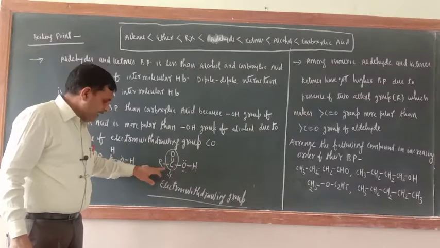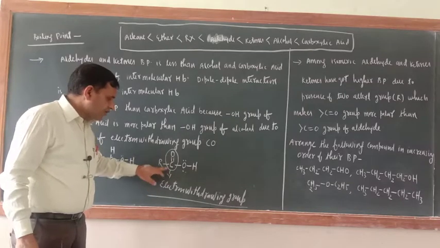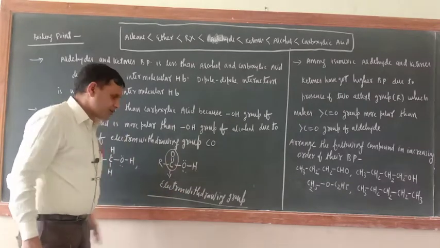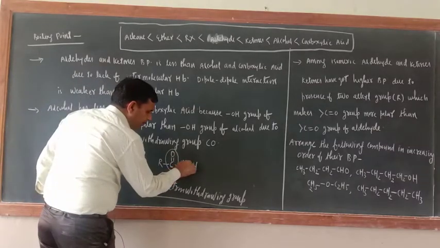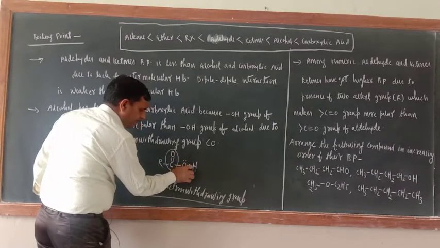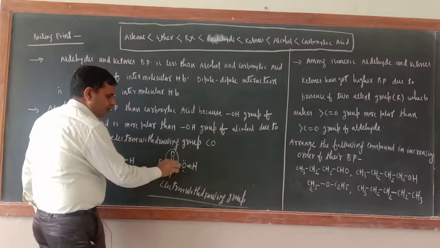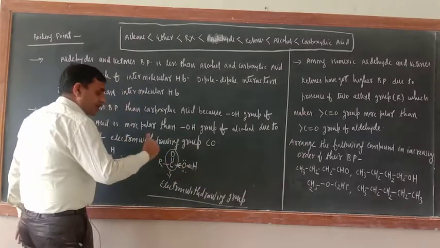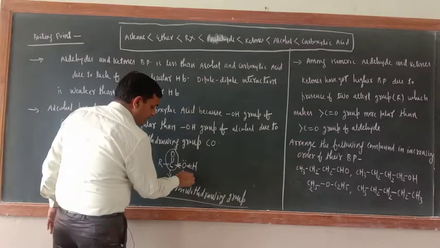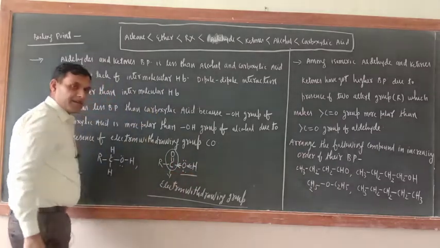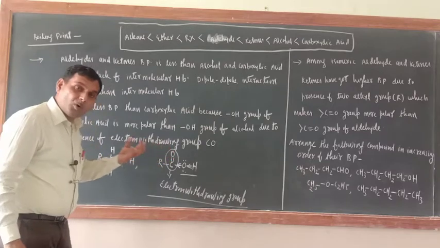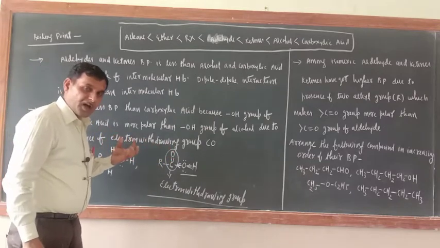In carboxylic acid, this CO group is an electron withdrawing group. So what will it do? It will withdraw the electron from the HO to this side, okay. Then what is it doing now? It is making the OH group more polar, okay. How will it make it?